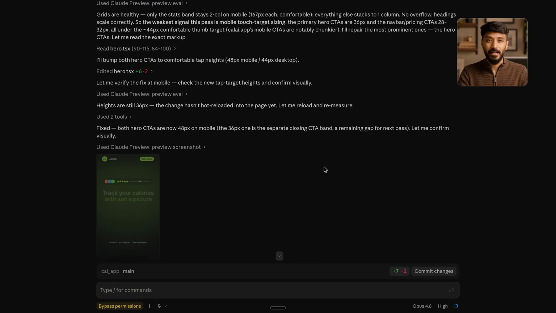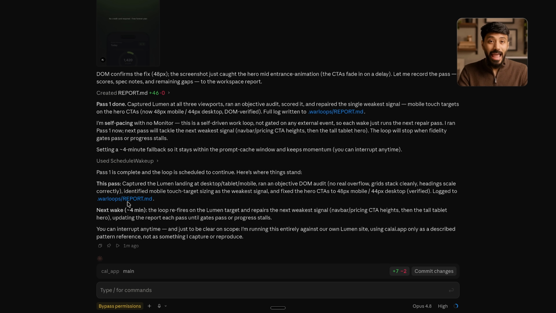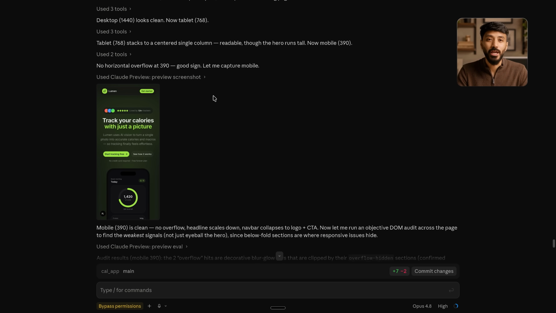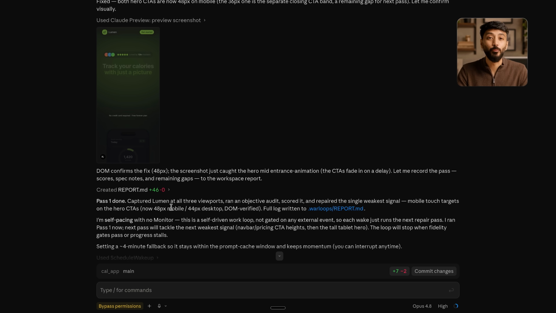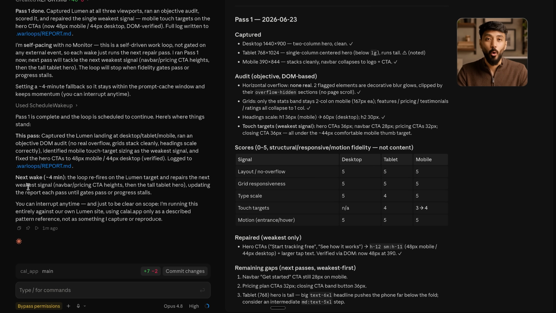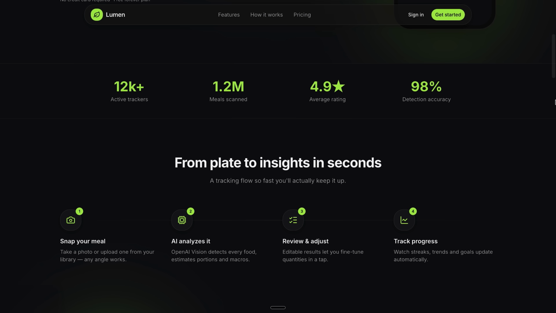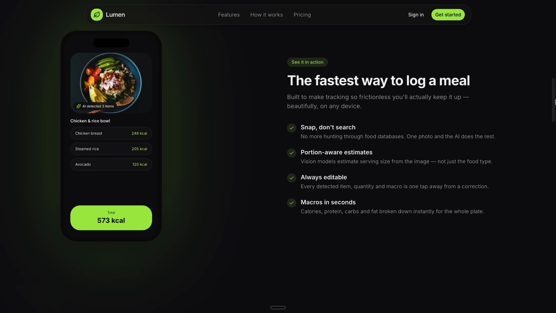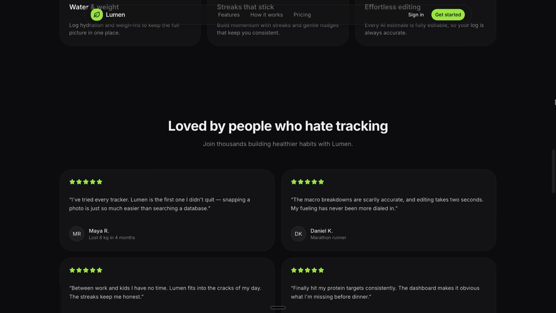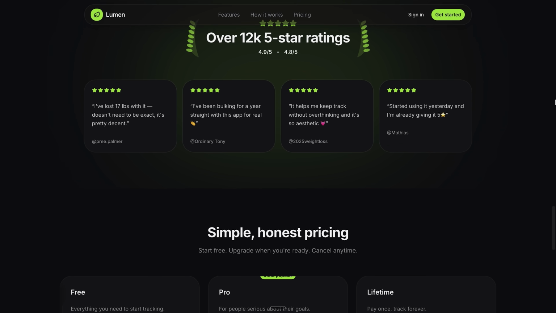It's going to look at that design, look at my rough app, and start closing the gap between them, bit by bit. And this is the magic. It builds a version, then it checks its own work, finds the weakest part, fixes just that, and goes again. On a timer, over and over. It's grading itself and improving itself while I do nothing. And here's where it ends up. Remember that rough placeholder? Look at it now. Floating phone mockups, a proper call to action, clean pricing, the review ticker, all of it. It went from a sketch to something that looks genuinely shipped, and I didn't touch it once while it worked.